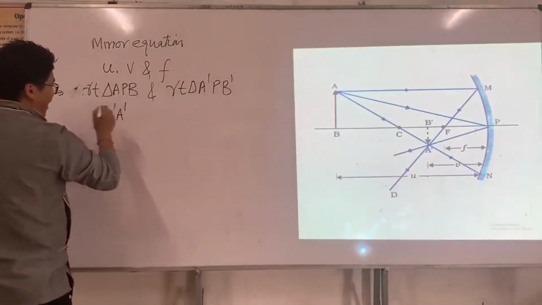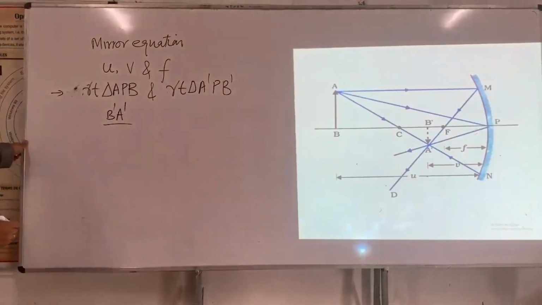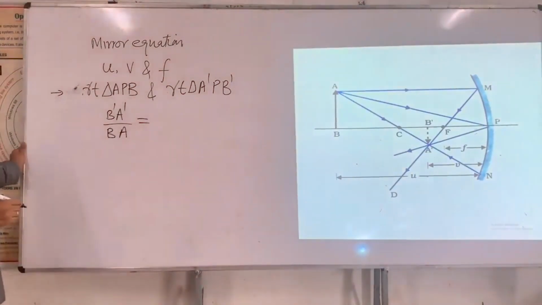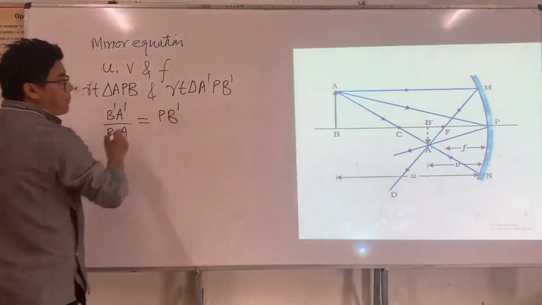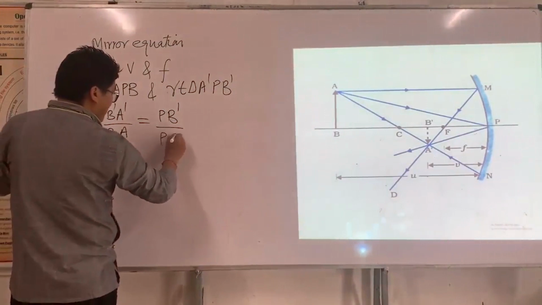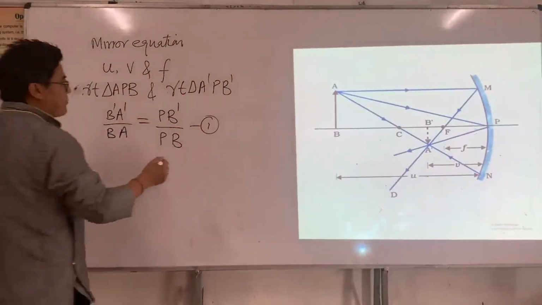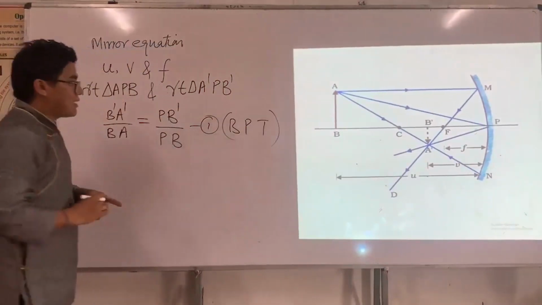B prime A prime divided by BA is equal to PB prime divided by PB. This is equation number 1. Why? Because of the basic proportionality theorem that is done in class 10.